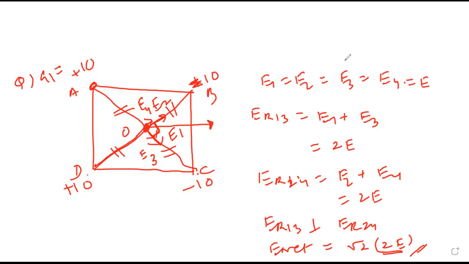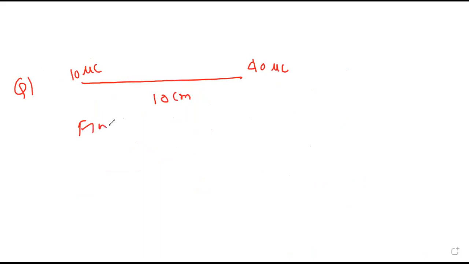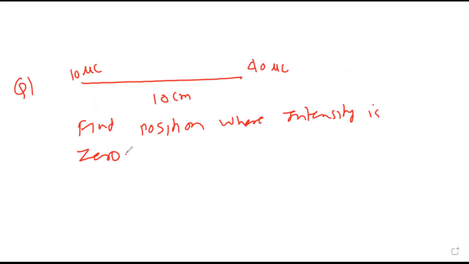Now you tell me, if 10 microcoulomb and 40 microcoulomb are two charges separated by 10 centimeter, find the position where intensity is 0. Try.